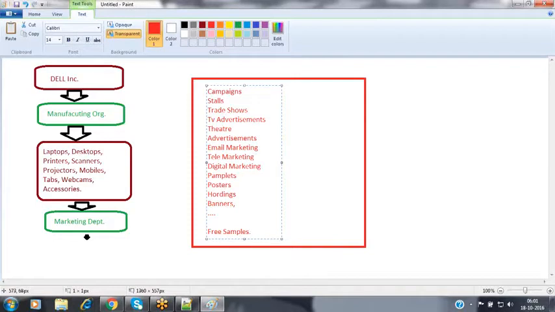Now, when coming to the marketing people, they are going to be analyzing in which area which type of marketing is suitable. In all the areas worldwide, they can't go with a single approach. In one area, they will go by conducting some campaign. In some other area, they conduct some trade shows. In some other area, they go with pamphlets. In another area, they go with hoardings, like that. Depending upon the area, they use different approaches of the marketing process.